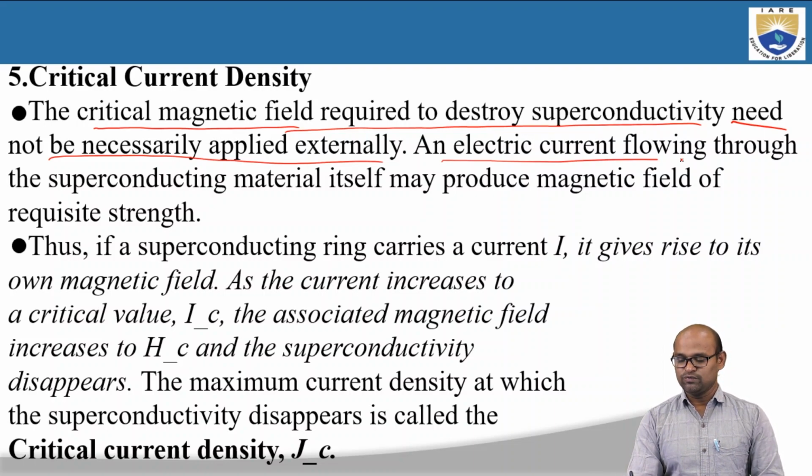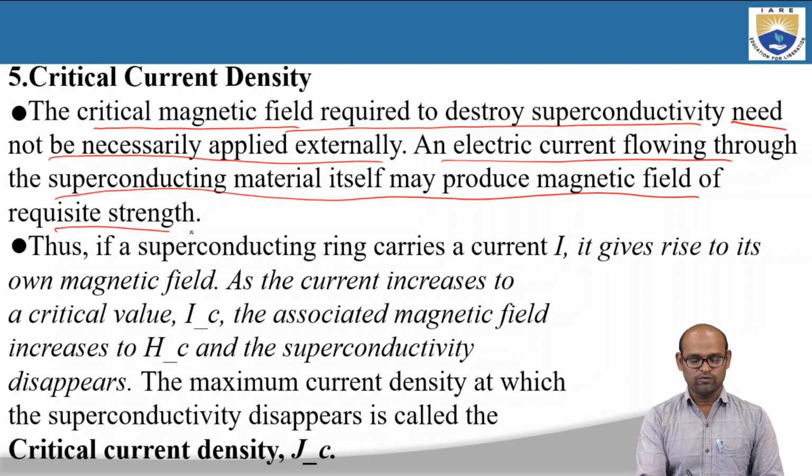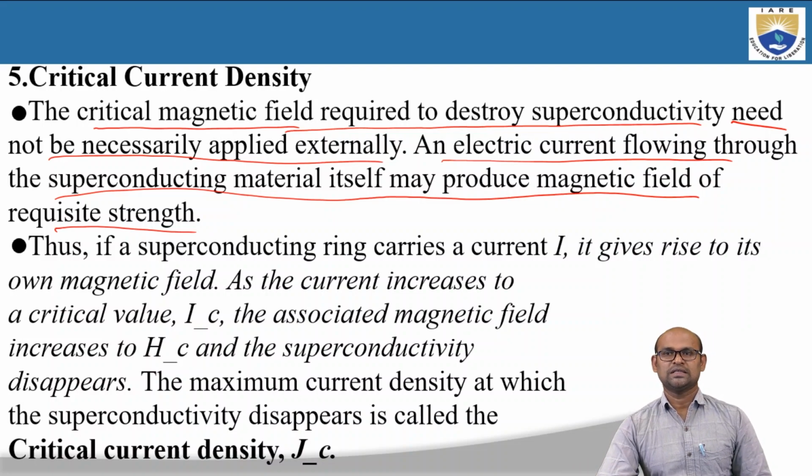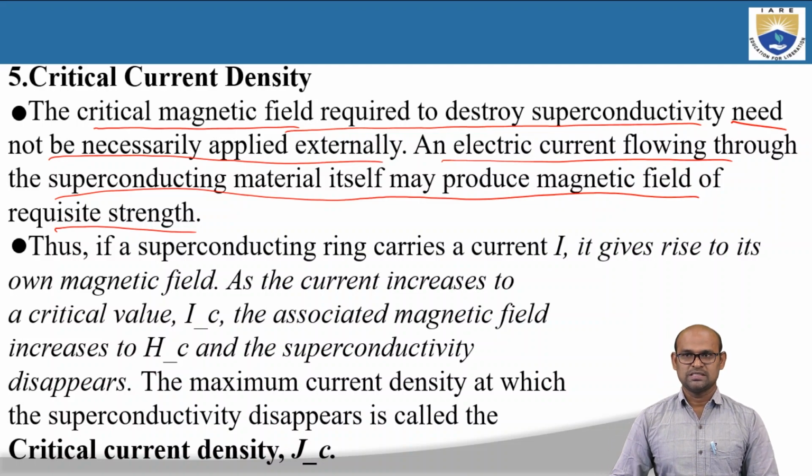An electric current flowing through superconducting material itself may produce magnetic field of required strength. We know that once we introduce the current into a superconducting ring, the current will flow forever, at least for 1 lakh years, without diminishing in strength. Okay, such a current is called persistent current.